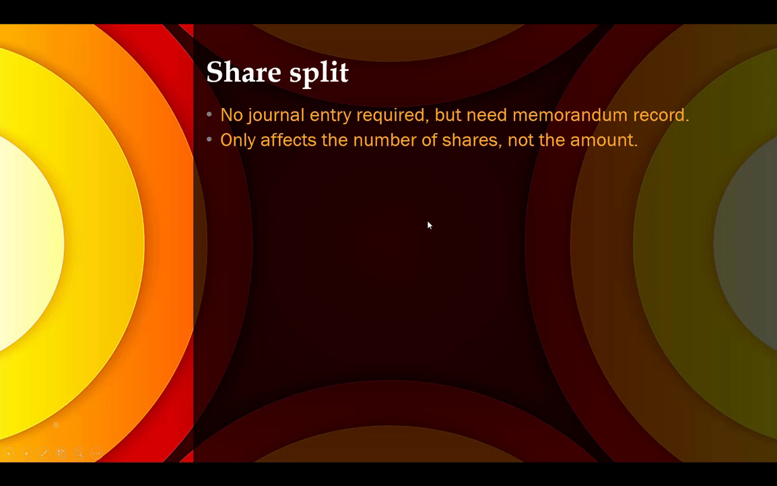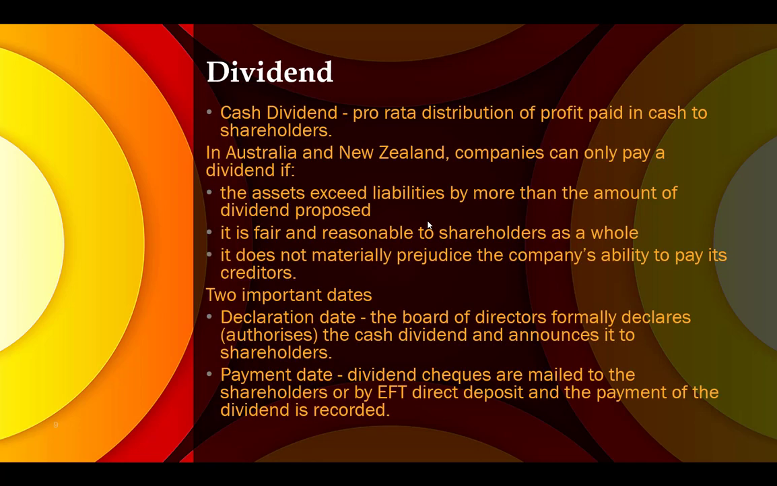Okay, so share split, we don't require journal entry, but we need the memorandum record of that. Okay, so you need to put it in the stock books or share books. It only affects the number of shares, but not the amount. So which means the value of your stock will remain the same, but the number of shares will be usually doubled when you have share split, depending on the share split declaration.